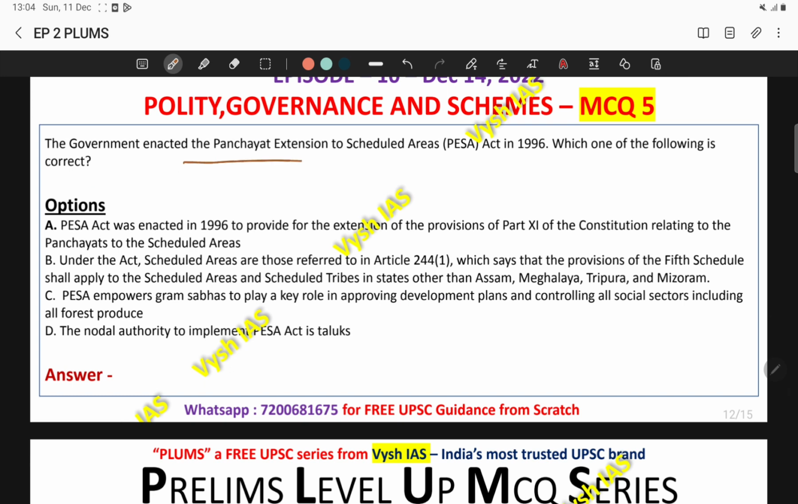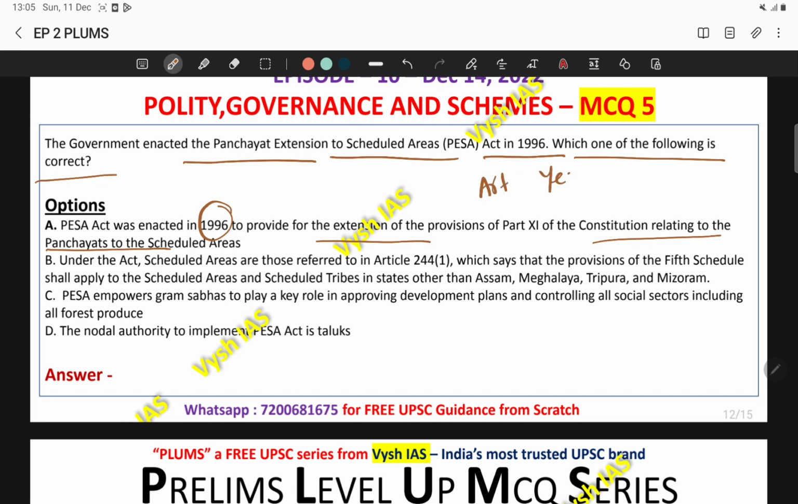Government enacted the Panchayat extension to the Scheduled Areas Act in 1996. Which of the following is correct? So options: PESA Act was enacted in 1996 to provide for extension of provisions of Part 11 of the Constitution relating to Panchayats. Again, I have told in the previous class also, whenever you are seeing some provisions relating to the Constitution, some articles will be mentioned, or some years will be mentioned, or some schedules will be mentioned, or some parts, most probably it will be incorrect only. In this case also, it's coming out like that only.